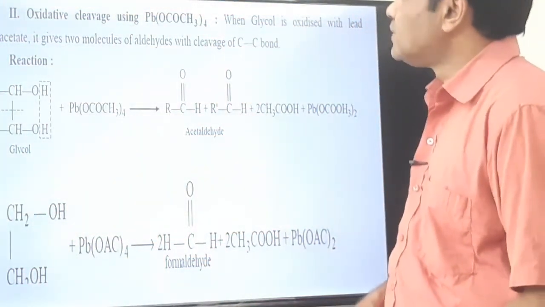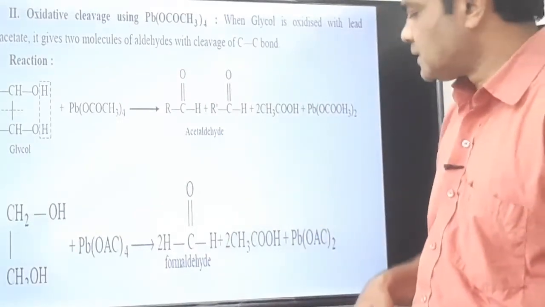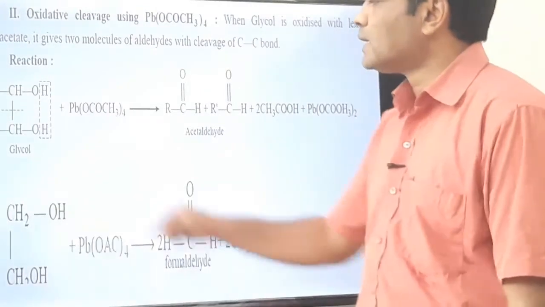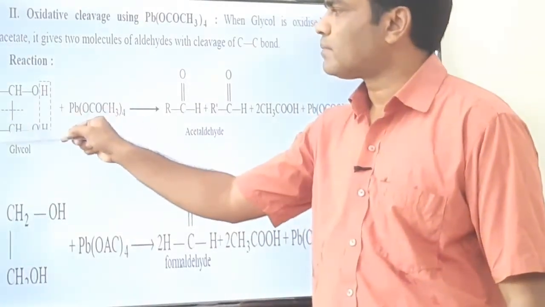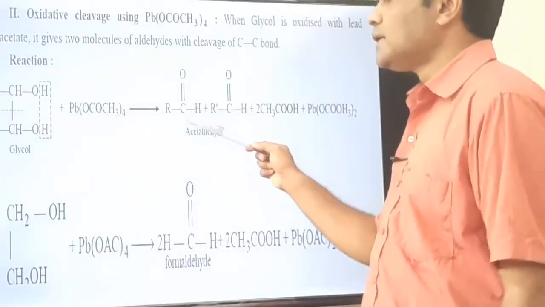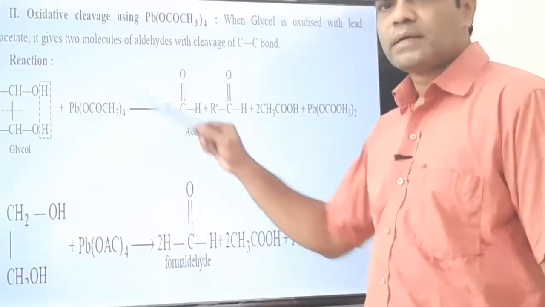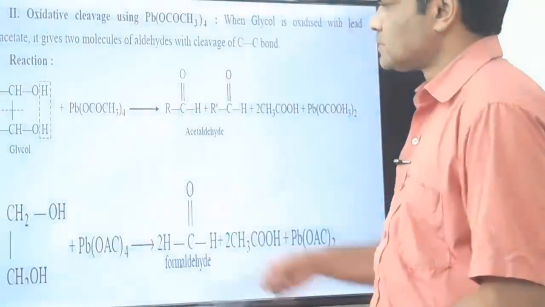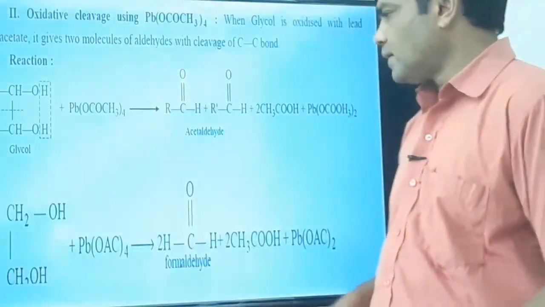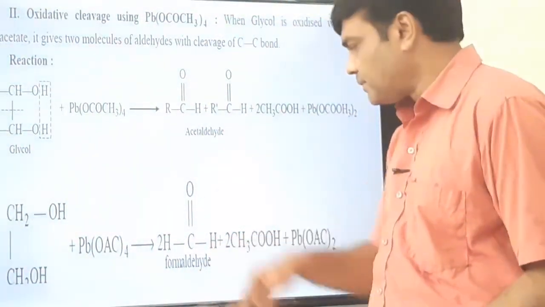Then next is oxidative cleavage by lead tetraacetate. I already explained this. The same reaction is here, the only difference is that there we have taken the example of glycol. Here it is a substituted glycol, where one of the hydrogens of both the carbons is replaced by an alkyl group. Accordingly, we will get an aldehyde other than formaldehyde. If you use ethylene glycol, we get formaldehyde. If you use substituted glycol, then you will get an aldehyde. That's it. Okay. The same example is given here, as I have mentioned in the previous slide.